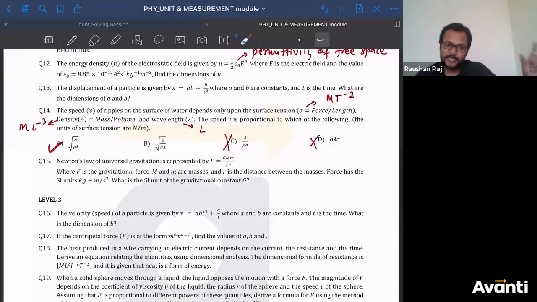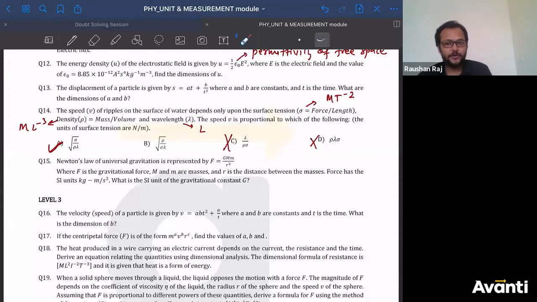Sometimes in some other chapters, the same method will be used. Even if you don't know the concept, just by going through the dimensional analysis, you can eliminate a few options, in electrostatics, thermodynamics, waves, magnetism, everywhere. Sometimes you don't know the concept, but somebody has asked you what is the electric field, and in the options, 3 options are given in such a way that they will not have a dimension of electric field. So I'll surely eliminate all those 3. I'll go for the 4th one, and that will be the answer.